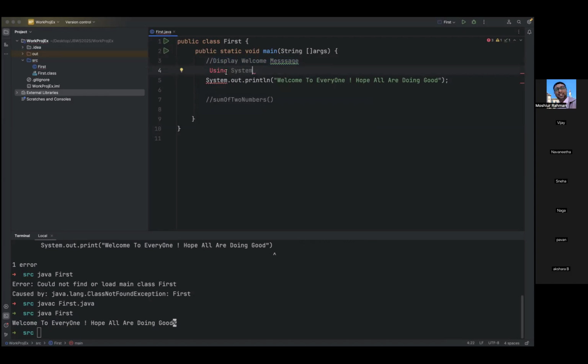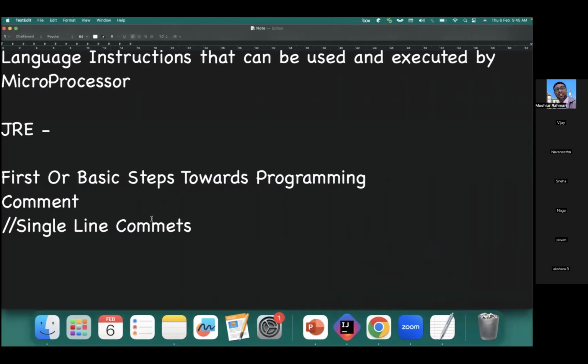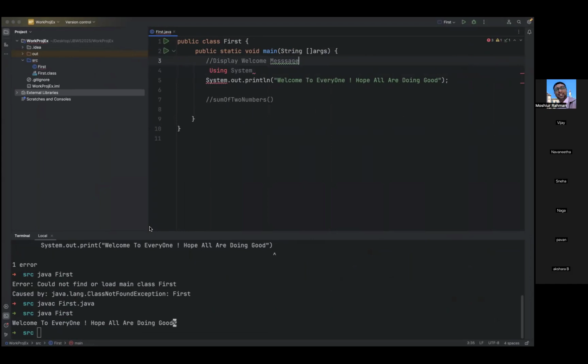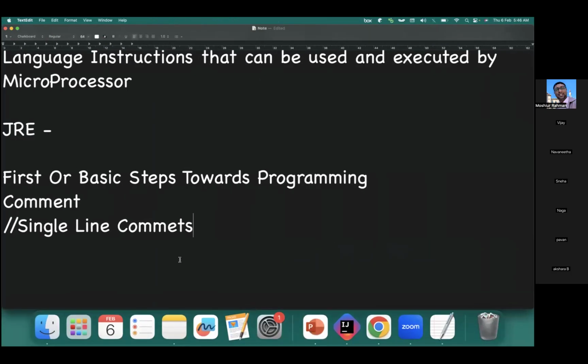That is the reason it is giving red font. Red font means the system is not able to understand what you have written, what syntax you are using. So if you want to use a single line comment, add all the steps in one line. But sometimes the requirement will be more. We need to give more description. So what do we need to do in that case? We can go with